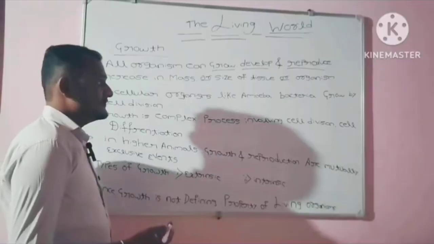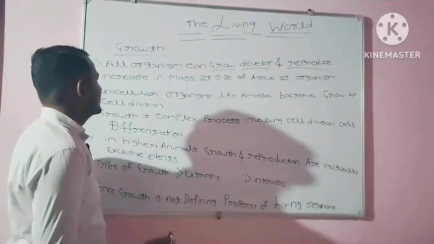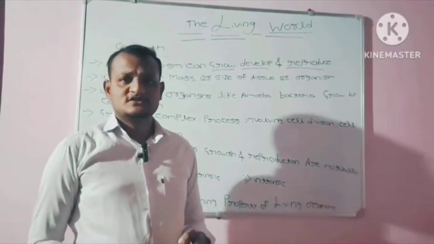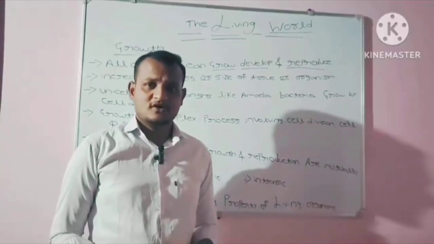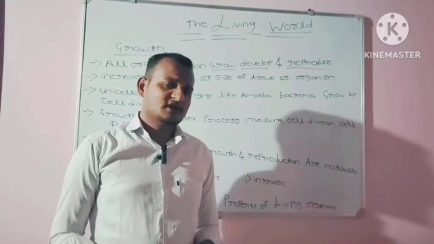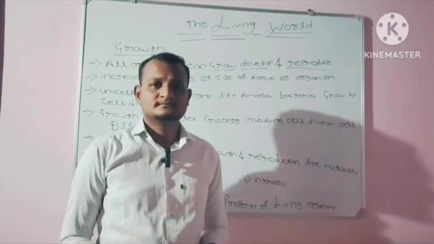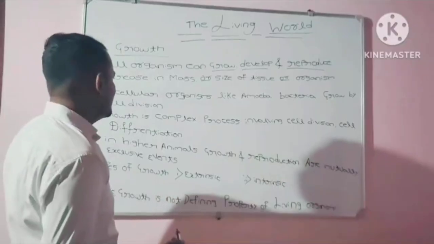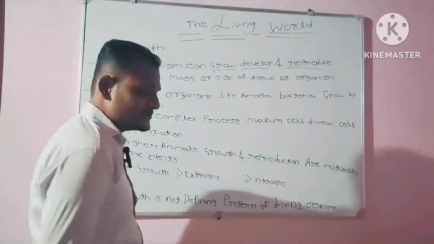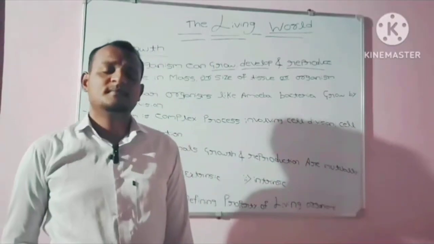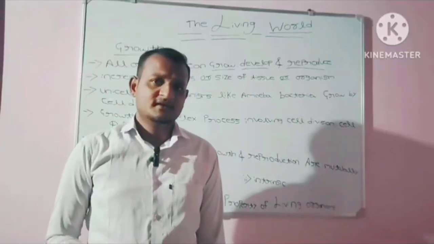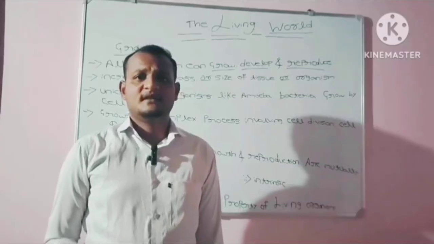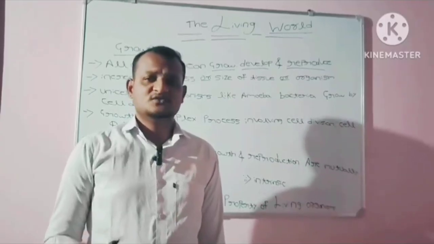Increase in mass or size of tissue or organism. Growth is nothing but an increase in mass or overall size of a tissue or organism or its parts. Unicellular organisms like amoeba and bacteria grow by cell division. As you know, amoeba and bacteria are unicellular organisms because they are composed of a single cell. They always grow by cell division.